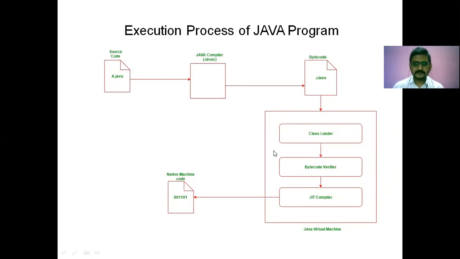So what is JVM exactly? JVM will be discussed in the upcoming classes. You don't worry. First, the execution process of a Java program is nothing but a source code converted into a .class file. There is a compiler called the Java compiler, which will convert source code into a .class file, which contains byte code.